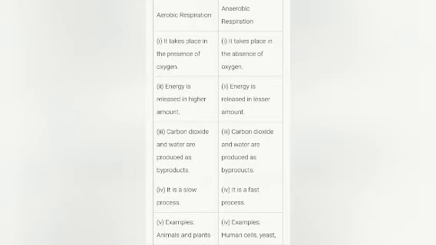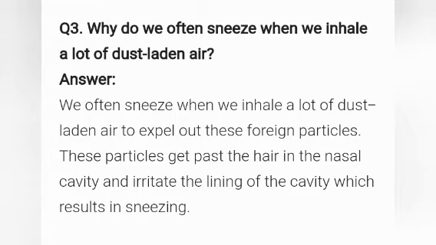And the third question is, why do we often sneeze when we inhale a lot of dust-laden air? We often sneeze when we inhale a lot of dust-laden air to expel these foreign particles. These particles get past the hair in the nasal cavity and irritate the lining of the cavity, which results in sneezing.